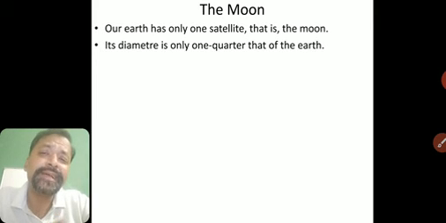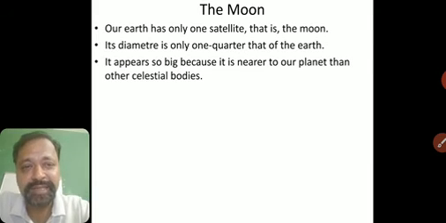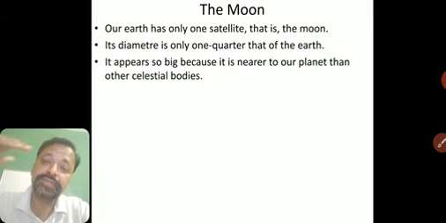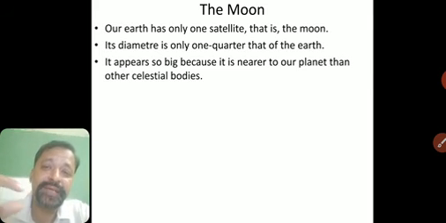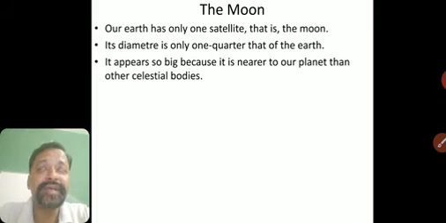Why? Because it is very near to us. It appears so big because it is nearer to our planet than other celestial bodies. If you look at Jupiter, we cannot see it. It is so far away that we cannot see it, because if a thing goes very far away, its image gets diminished and it appears very small. So Jupiter is so far away that we cannot even see it. But we can see the Moon. The nearest thing which we can see very big is the Moon, because it is very near to us. So this is about the Moon.